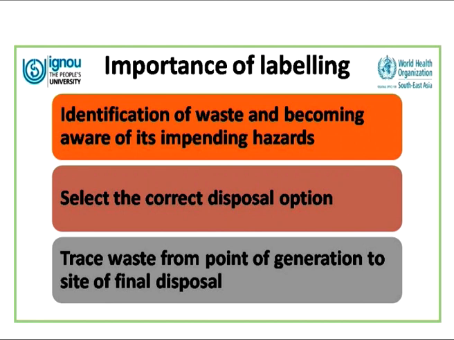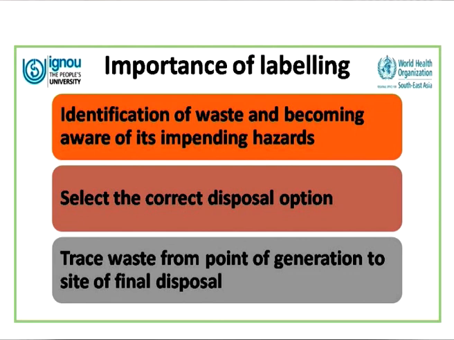Now what is the importance of labeling? As I have already told you, it helps in identification of waste, and one can be aware of the impending hazards. For example, we have a yellow colored bag for the biomedical waste which goes for incineration. We also have a yellow colored bag which goes for cytotoxic waste. But if we have the label and the correct biohazard symbol, we know that this is cytotoxic waste and it has to be handled, treated and disposed of differently. It also helps us to select the correct disposal route. As we discussed, whether it is incineration or autoclave will be told by the color and the label of the bag. And we are able to trace the waste from the point of production to the final disposal.